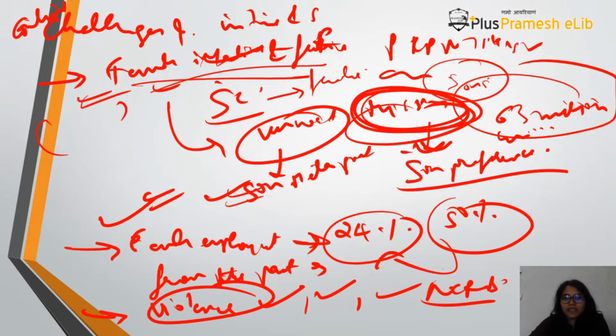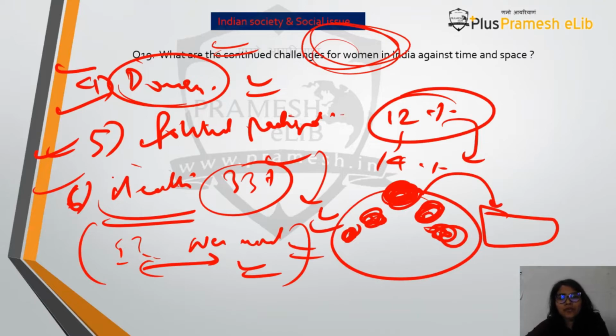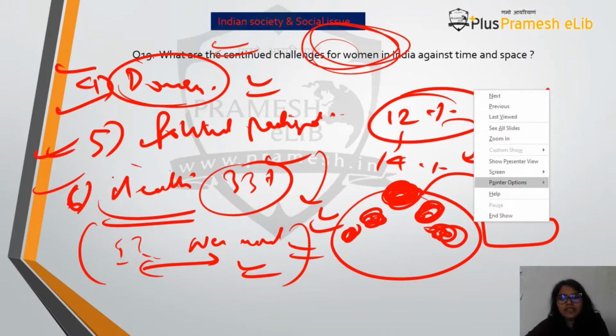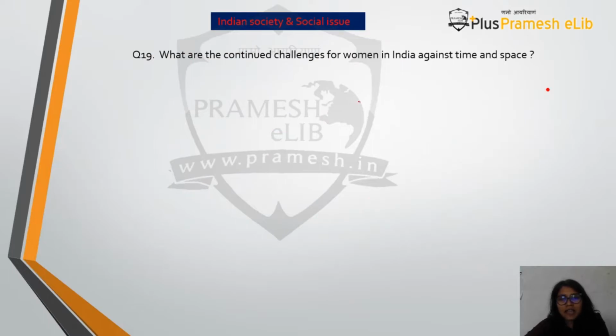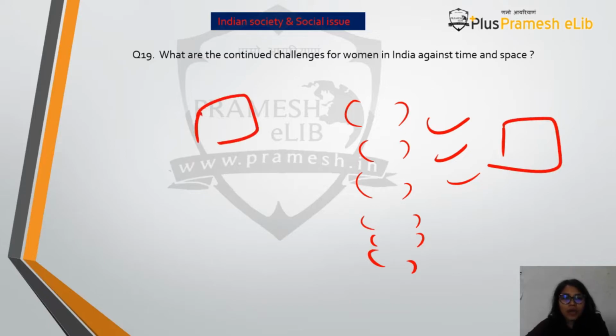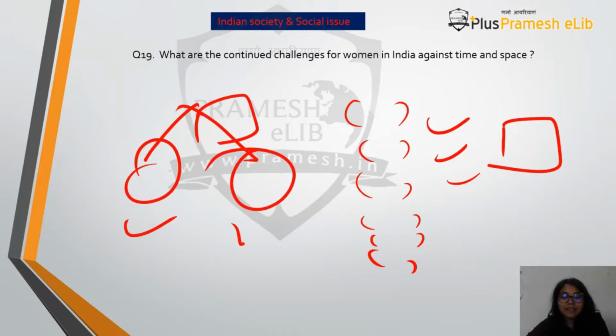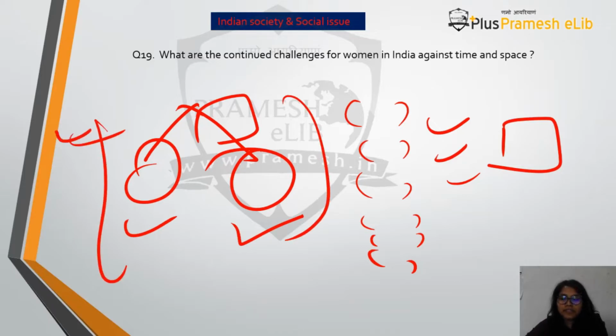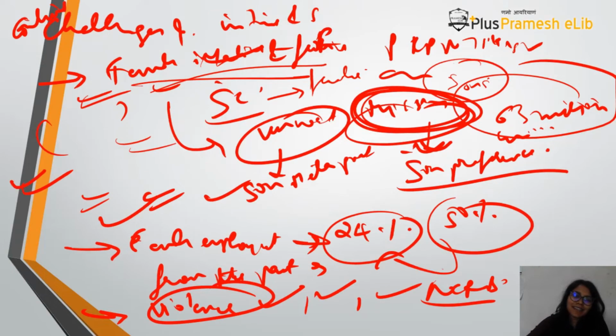So I'm hoping that you have got the complete picture of how to write an answer, and I hope that you are writing them also, because I'm telling you again, coaching classes are not going to beat anyone. Have you ever seen the model answers provided by many of these coaching classes? They have written some stats, but they have not made flow diagrams. They have not shown you how you can write questions in 2 different forms and still get the same marks. So this will only come from the courses that you join. And Pramesh is bringing you this course to break the myths existing in the UPSC circles, that there is only one way of writing an answer, which is wrong.